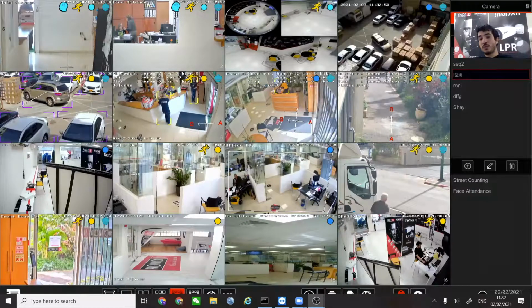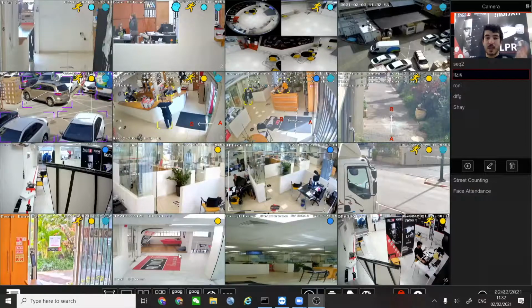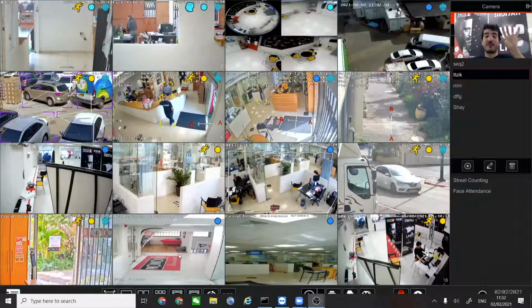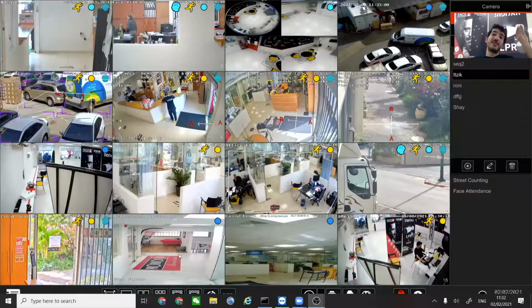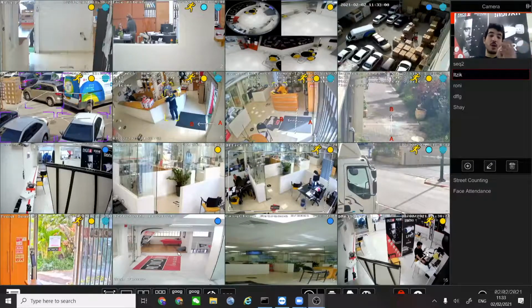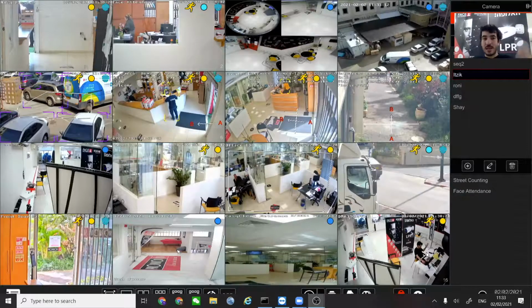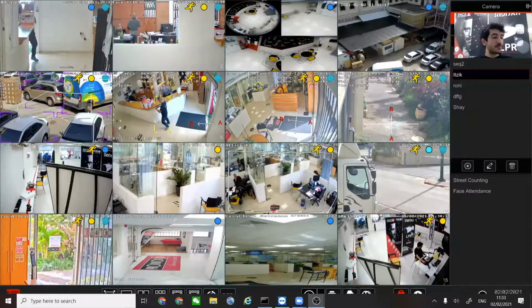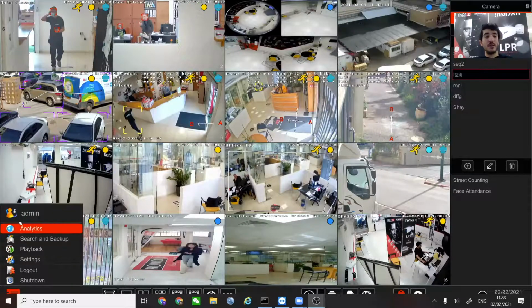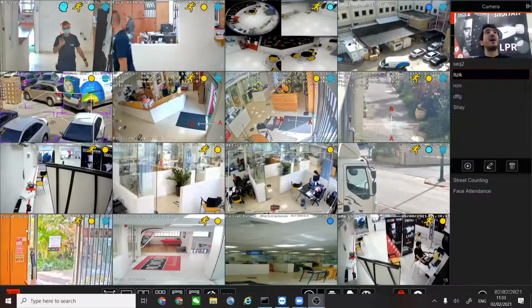It works in two phases. First of all, the camera detects a face. Basically, it recognizes that there is something that looks like a face in the image. And then it sends that face, regardless of who he is, to the NVR. The NVR has the ability to recognize who this person is. Is it a John or David or Tzlil or somebody else? So after that said, we are now going to go into the analytics menu, which of course I'm going to access by using the menu, as we saw before, and analytics.